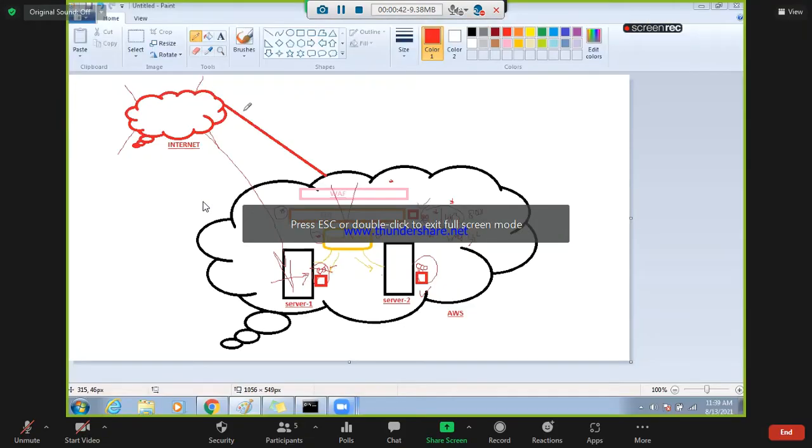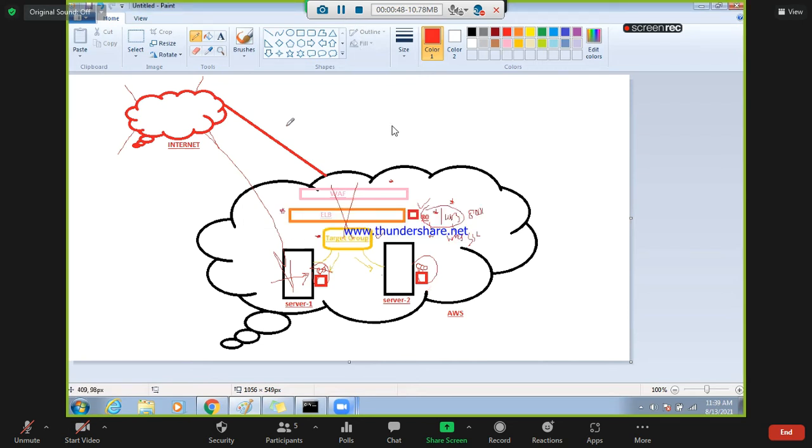Okay, so let's go look at here. So let's use the same diagram. So what we will see today. So now you guys know about the ELB, elastic load balancer. Why do we use the ELB? To have a redundant server.